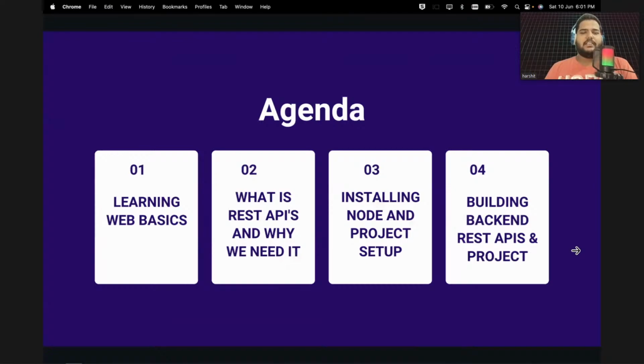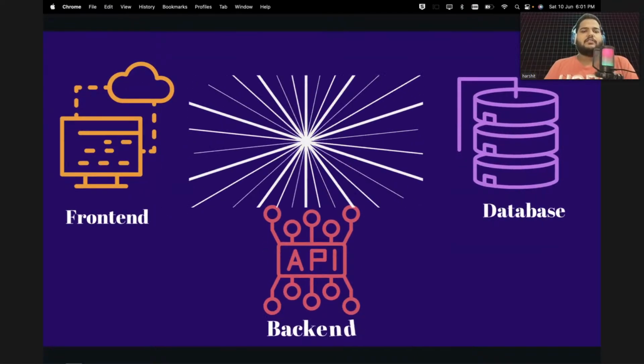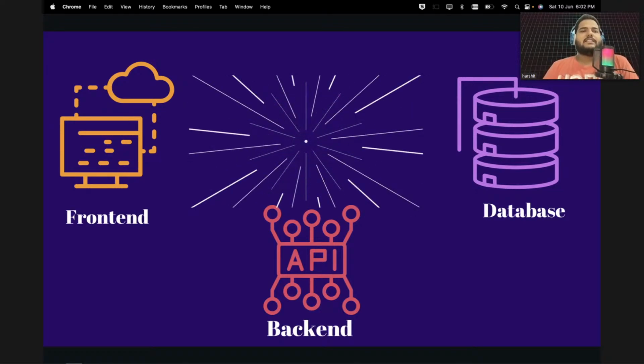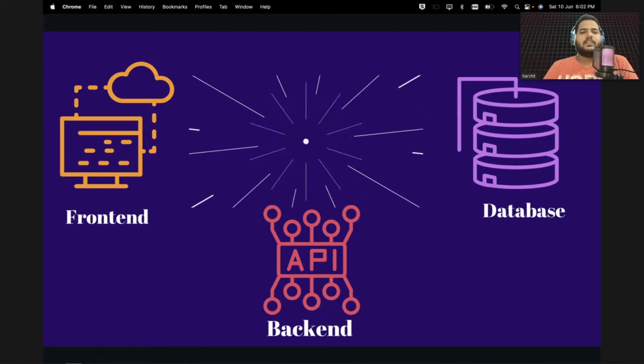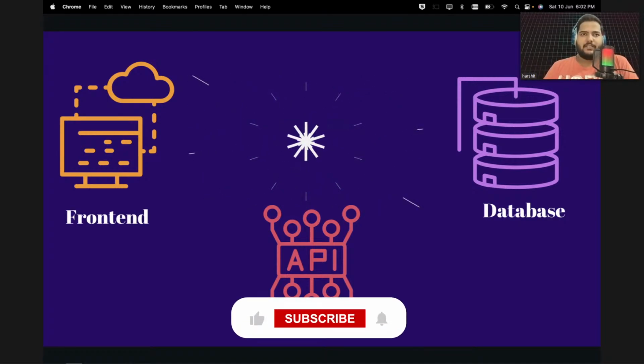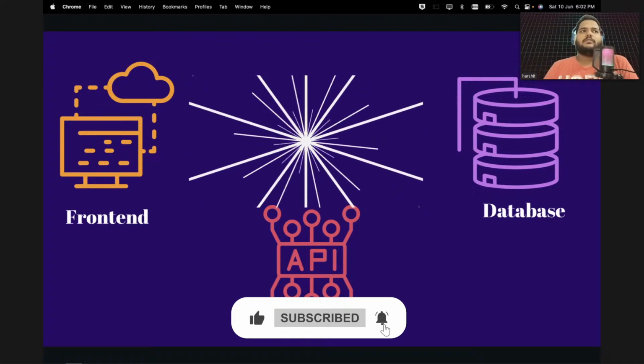So let's start the first slide. Here you can see this is your web, guys. Whatever you do on your internet, whether on your laptop, mobile, tablet, or even smartwatches, this is the core of any architecture. You will have the front end, the back end, and some kind of database. If you do not have a database, it means you are just building static things.